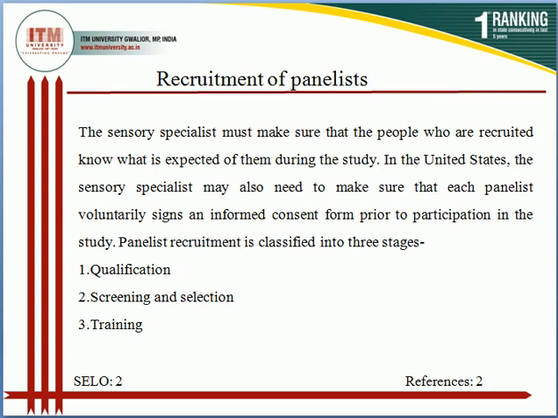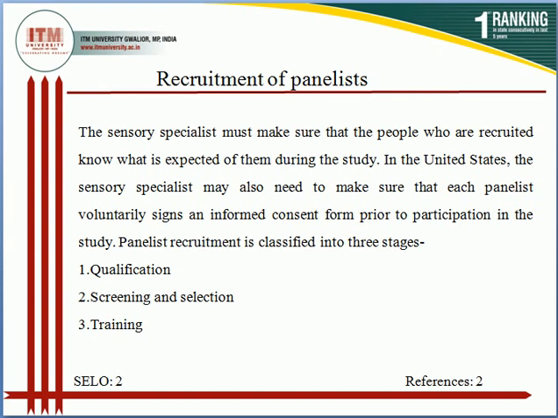How can we recruit the panels? The sensory panelist must make sure that the people who are recruited know what is expected of them during the study. They should know about their work. During recruitment of panelists, they should know about their work and they can easily explain it during the conduction of sensory evaluation, right?